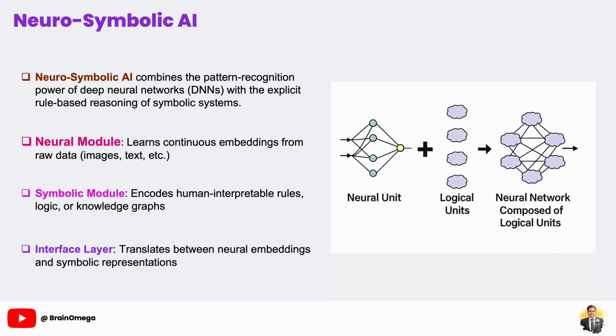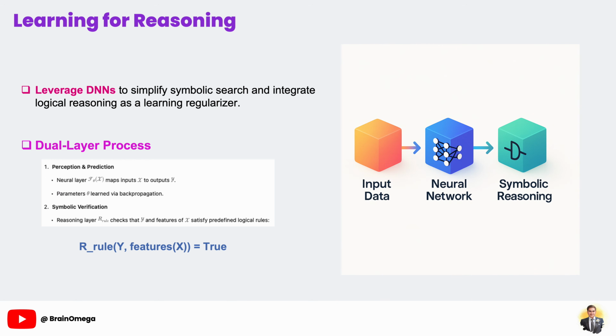This hybrid approach yields robustness, as symbolic rules guard against spurious neural outputs, improves data efficiency, since background knowledge reduces the amount of training data needed, enhances explainability through logical justifications, and boosts generalization by combining statistical learning with compositional reasoning. Moving on to the second part, we focus on the learning for reasoning framework.